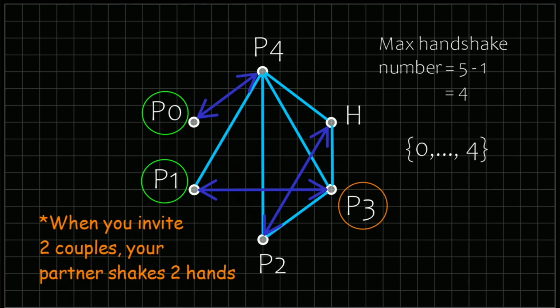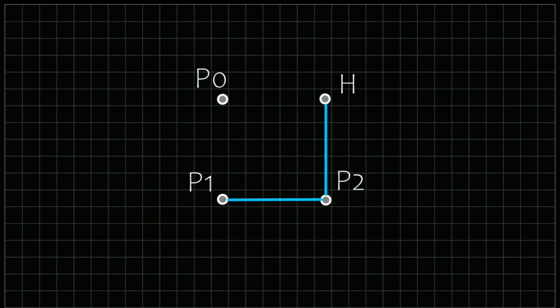I believe some of you who are comparatively quick have already formed a hypothesis. Just to make it even clearer, let's see what happens when you invite only 1 couple. Now it's not a party anymore, it's more like a double date. This is the diagram that represents the scenario, where H is you, the host.